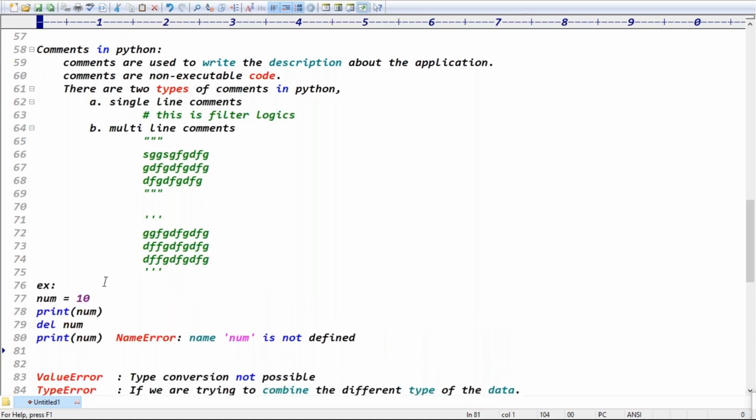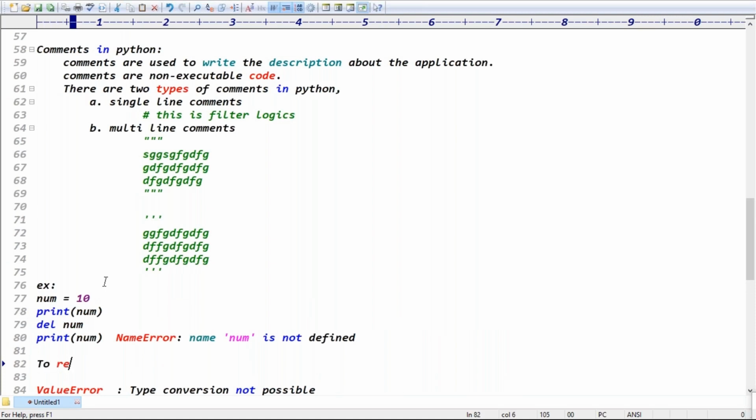Yes, here to delete the data, to release the memory. Okay. To release the memory, use which keyword, guys? To release memory, use what? Use the del keyword, right? Exactly.